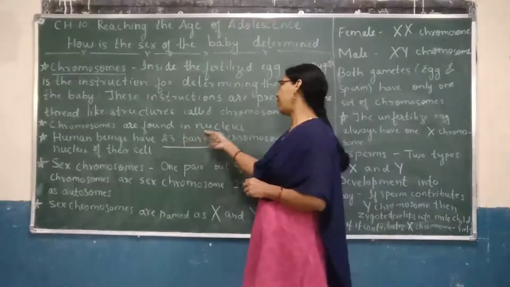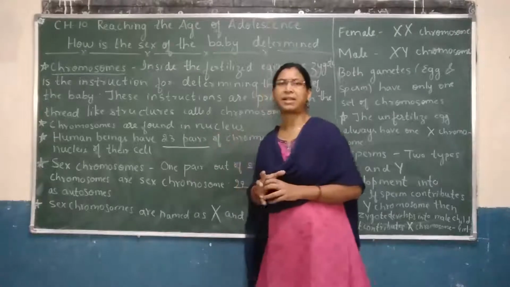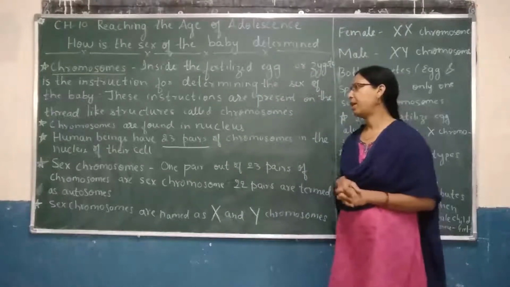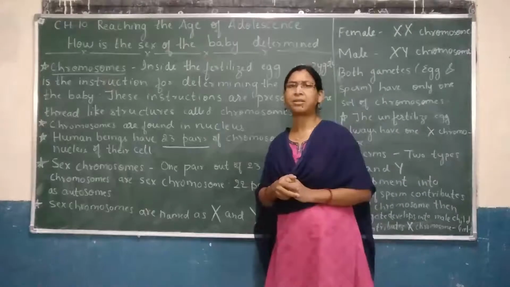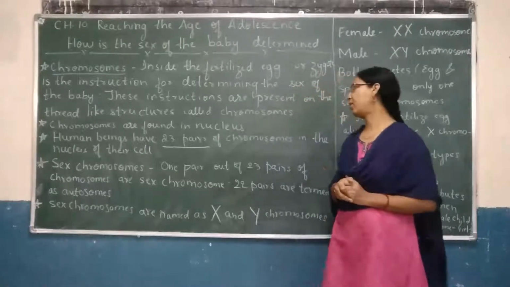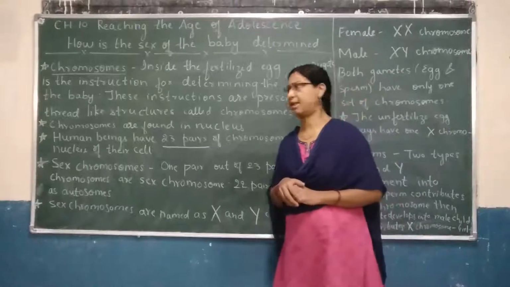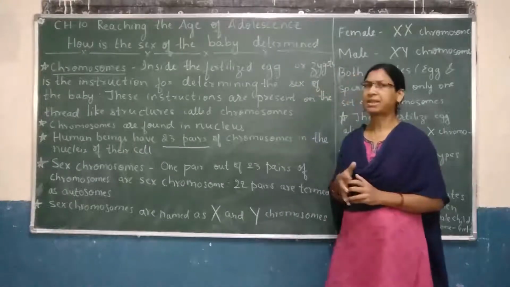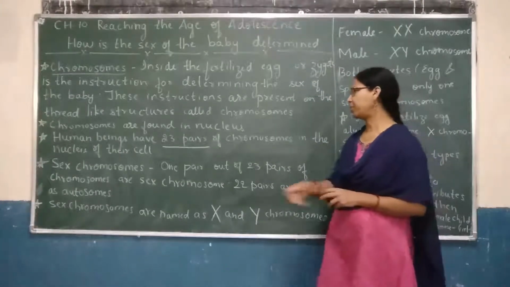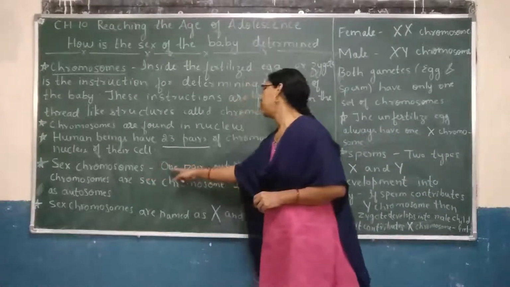Chromosomes are found inside the nucleus of the cell, and on the chromosomes genes are located. In the case of human beings, we have 23 pairs of chromosomes in the nuclei of our cells. Now let us see what is meant by sex chromosomes.